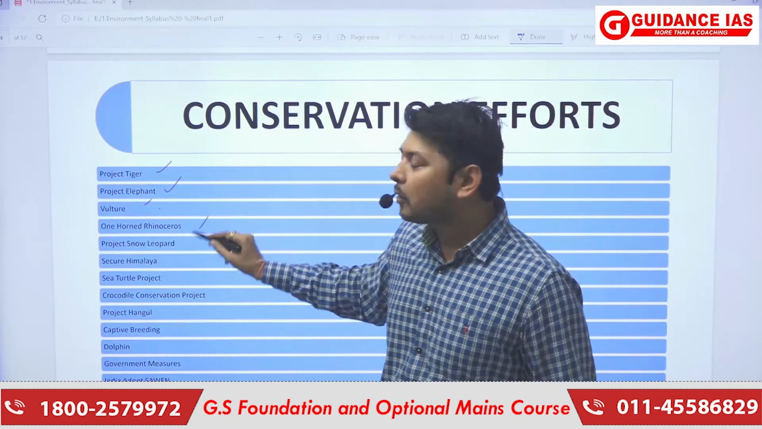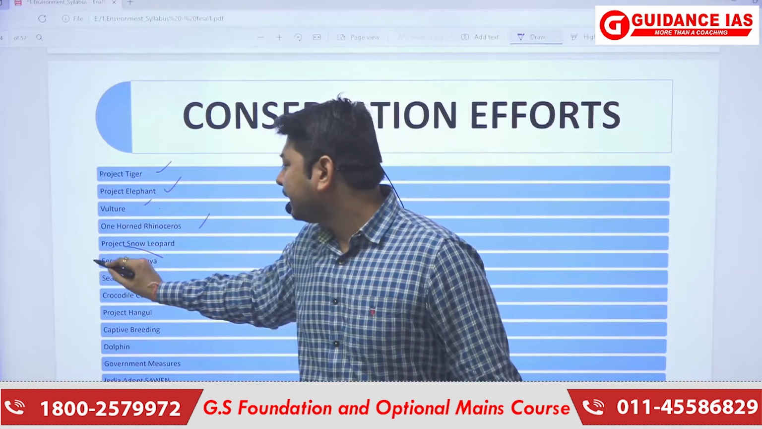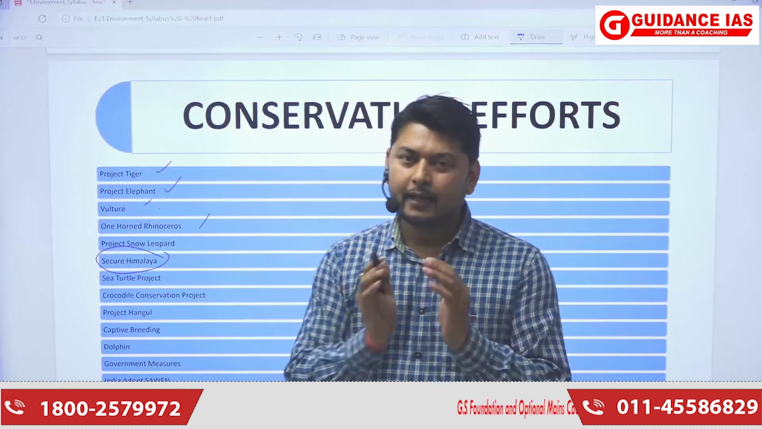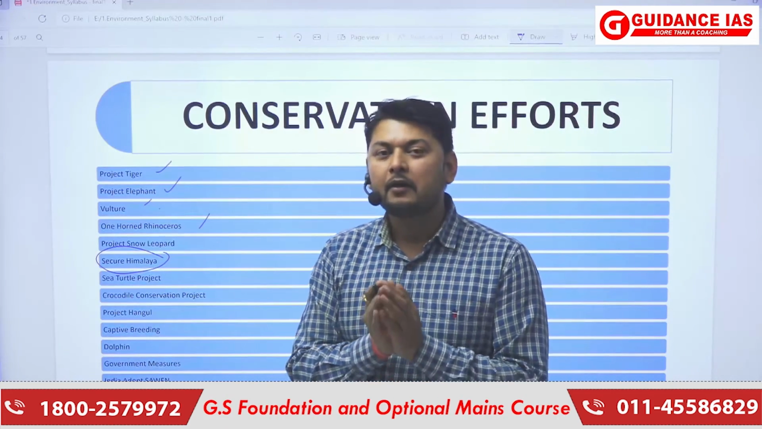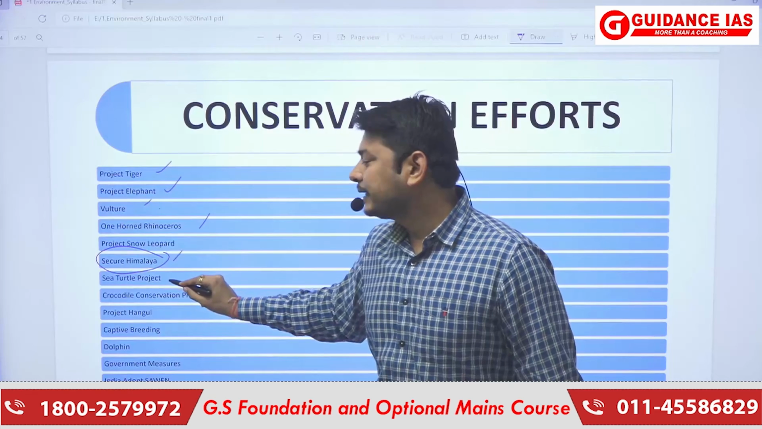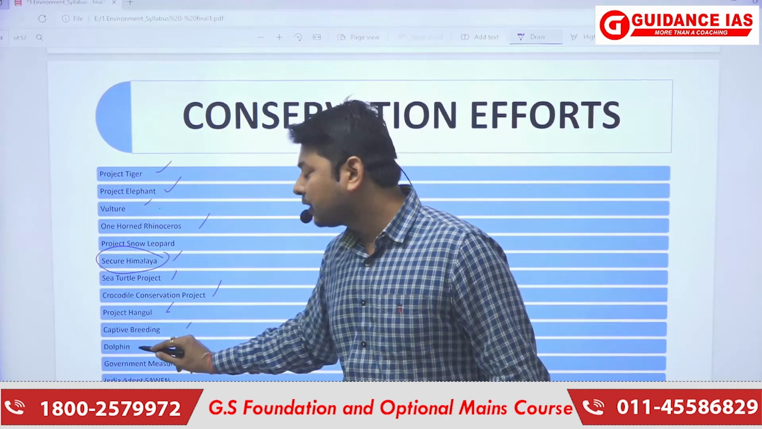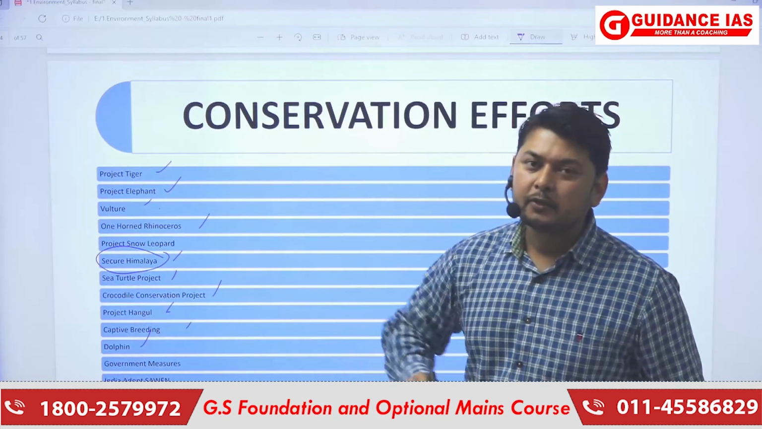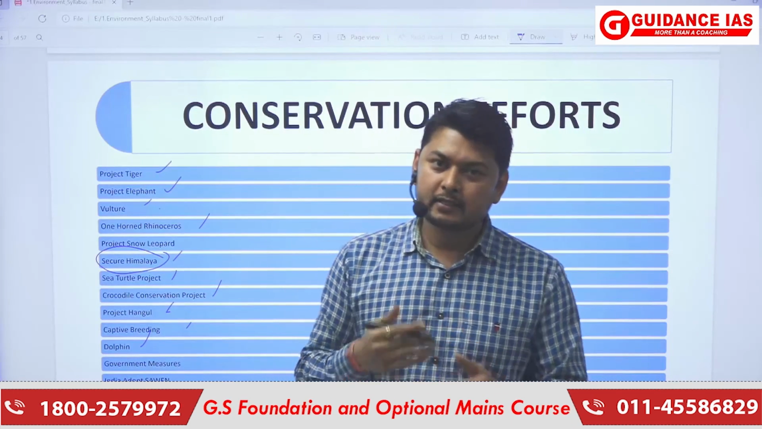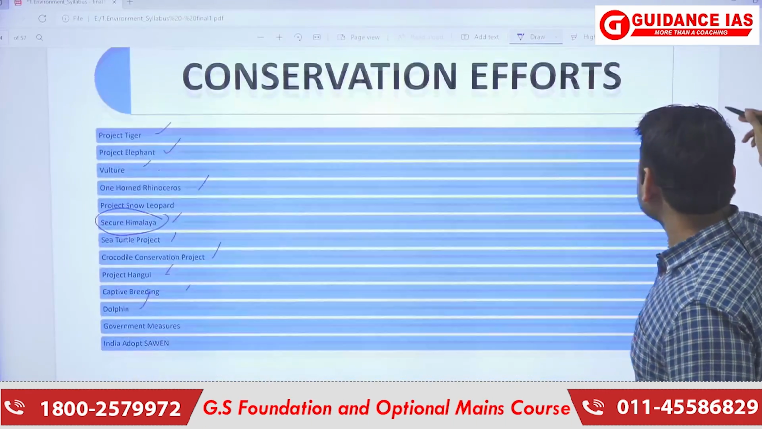There is the conservation of the one-horned rhinoceros, Project Snow Leopard, and we have also made a project for securing the Himalayas. Like the Himalaya as a single ecosystem, what efforts can be made to secure them? So Secure Himalayas, then sea turtle, then the crocodile conservation project, Project Hangul, captive breeding, dolphin conservation, etc. So we will be seeing what approaches have been made to conserve these animals and these fishes or mammals. We will be seeing them in our further lectures.